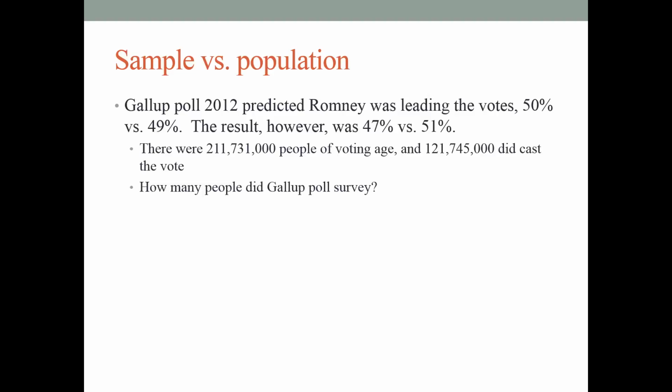Now, how many people did Gallup poll survey? Actually, they only survey about 1,000 or 2,000 at most. And actually, Gallup polls are quite accurate. Usually, they are quite accurate. Sometimes they make mistakes like this year, but usually they are quite good.